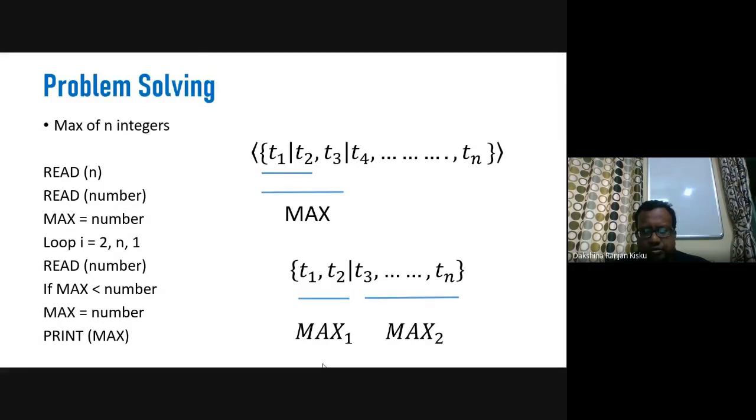Okay, so this solution is basically derived from the decomposition of this whole problem. So now, writing a program or using different data structures or different programming methodologies, these are the different aspects which are derived from problem solving.